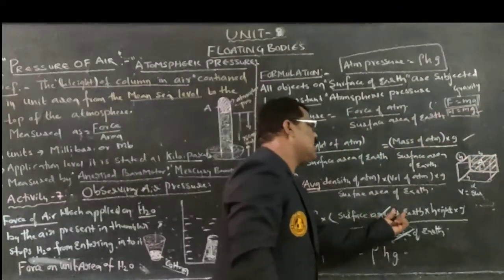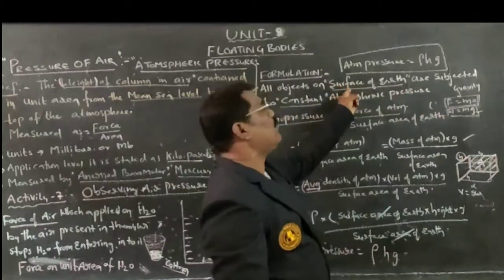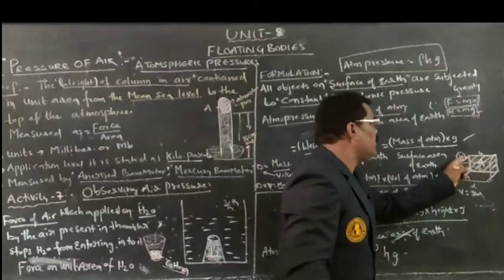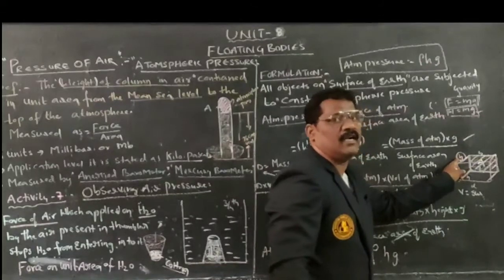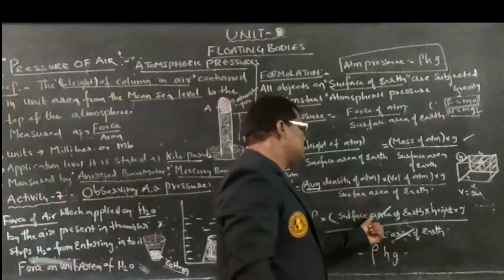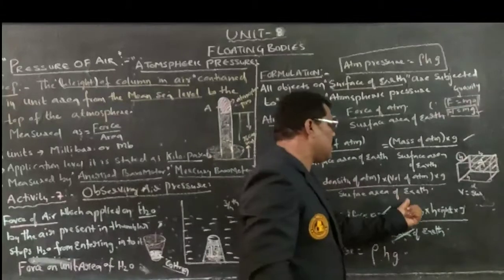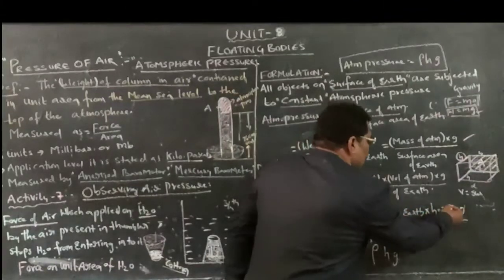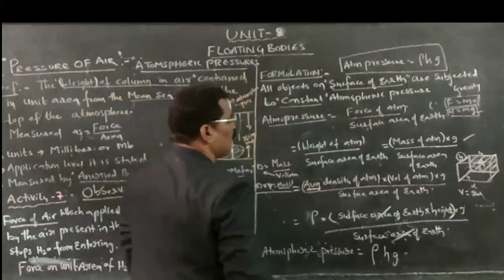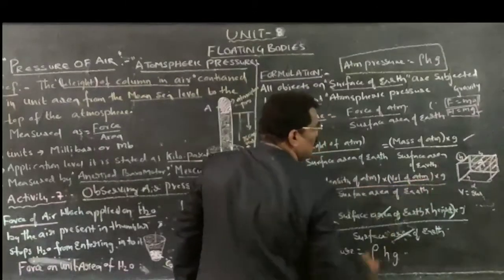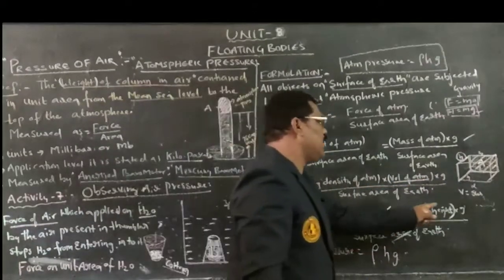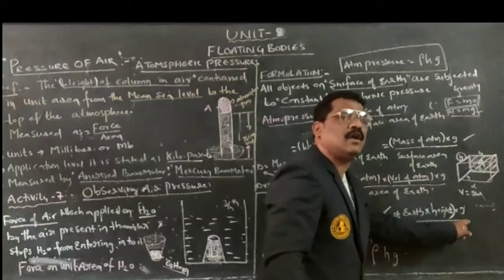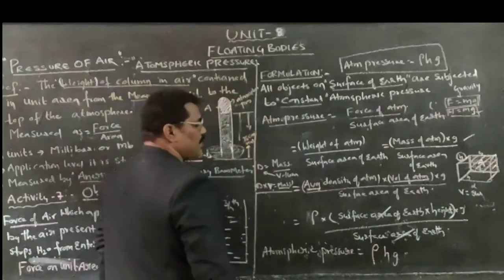Therefore, surface area of the earth, as we are talking about the earth, into height. Therefore, rho into surface area of the earth into height will give us the volume of atmosphere. Volume of atmosphere into g, where g is acceleration due to gravity.